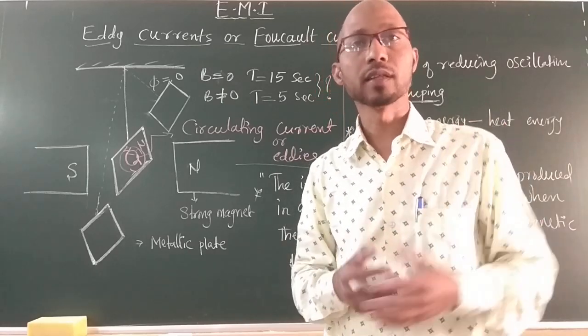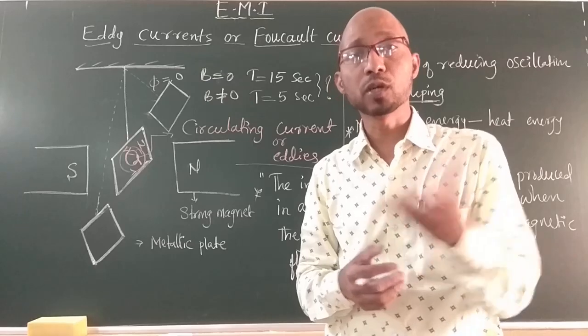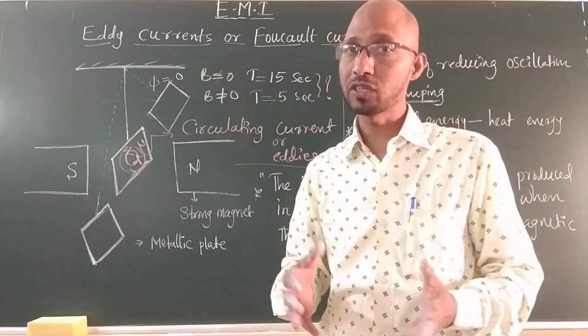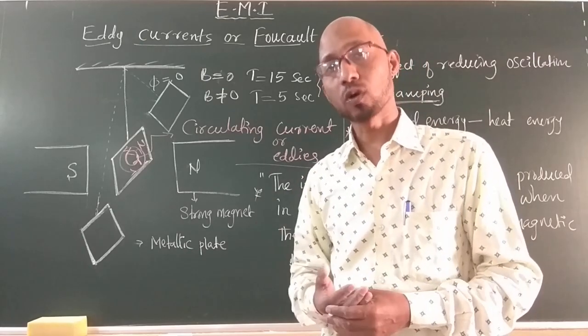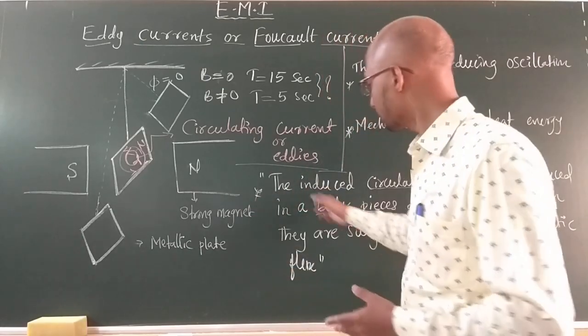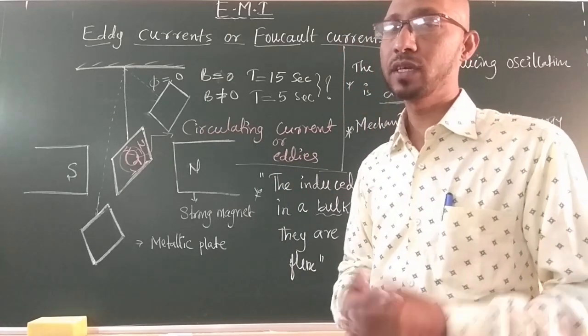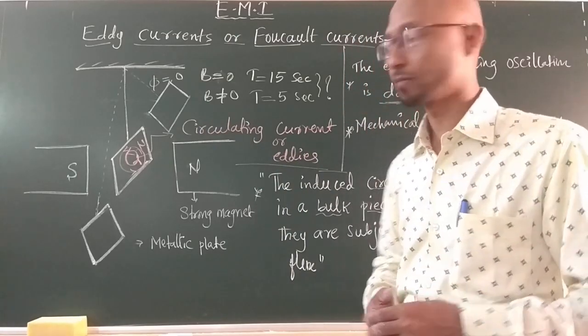This humming sound is because of eddy current, because there is a vibration. These vibrations generate sound. How do these vibrations come? Because of the induced current in the core material, the bulk pieces of the material.